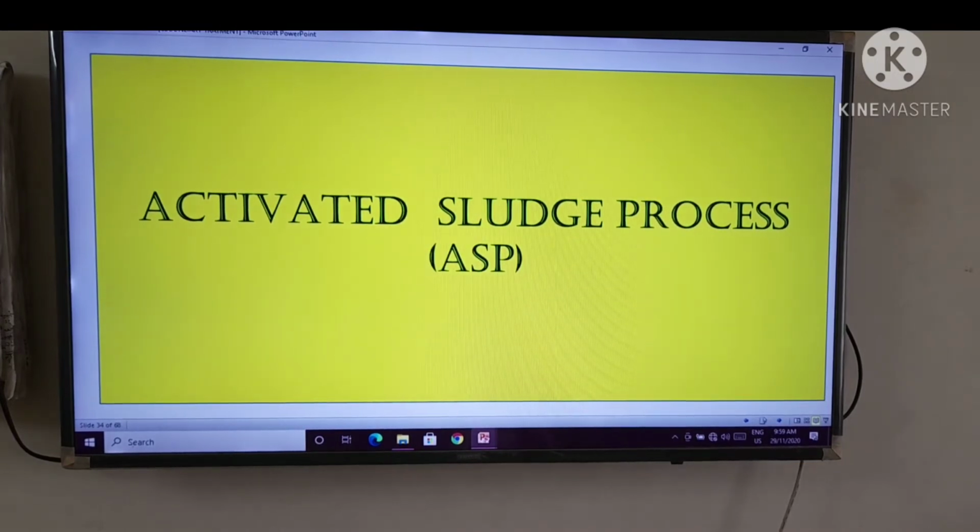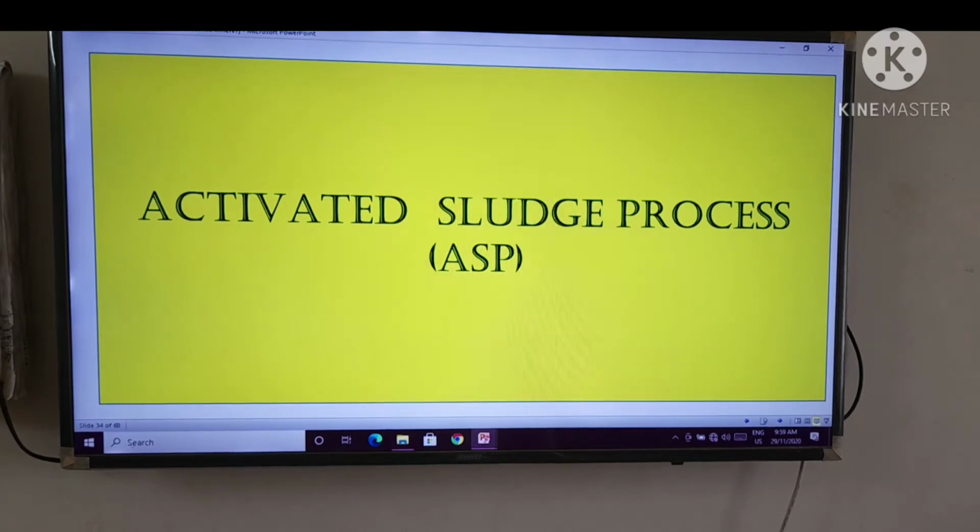Now, we have to concentrate on the activated sludge process, that is ASP.